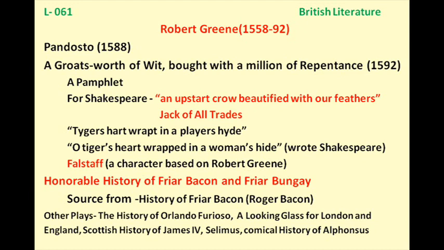Some of the other plays I have just named, and these are on your screen as well. These are minor plays. Just remember that we are considering playwrights. So these were the major plays by Robert Greene, and we have several minor plays by him as well. Just remember, Robert Greene is famous only for writing plays, so we are taking him as a playwright.